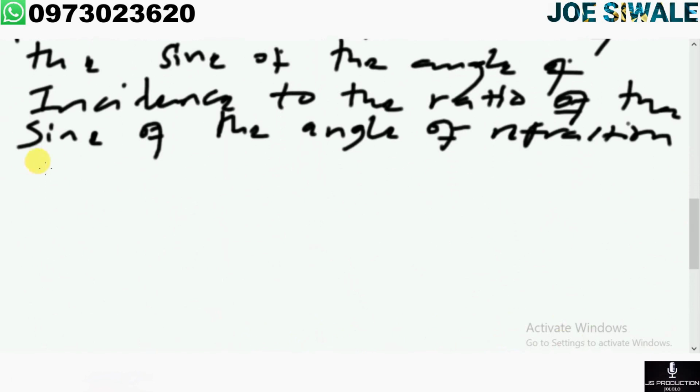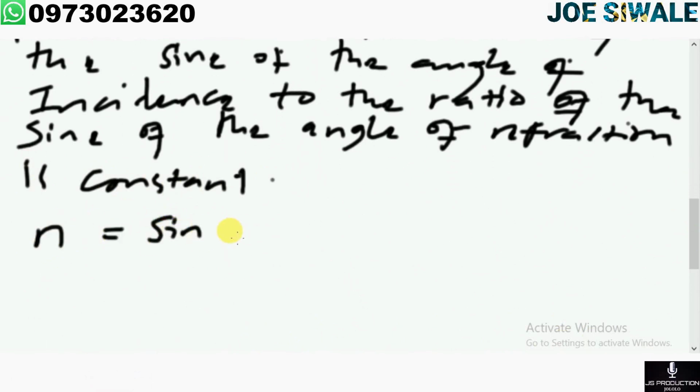You must know that the second law is also referred to as Snell's law. From this definition we can write another formula that you can use to calculate the refractive index. So n, which represents the refractive index, is equal to sine of angle of incidence divided by sine of angle of refraction. So let us look at an example.